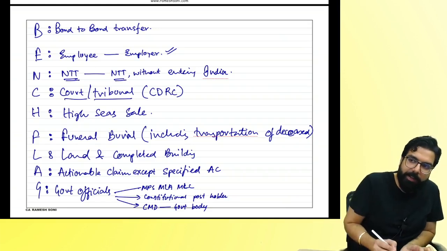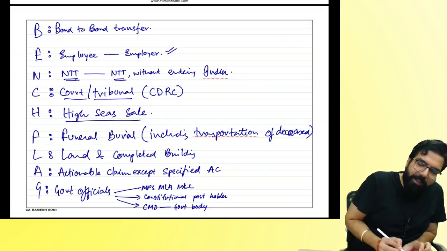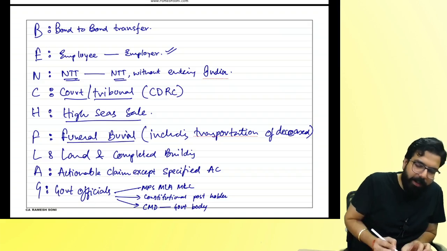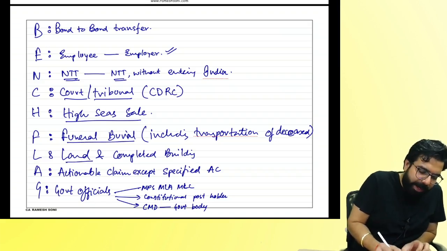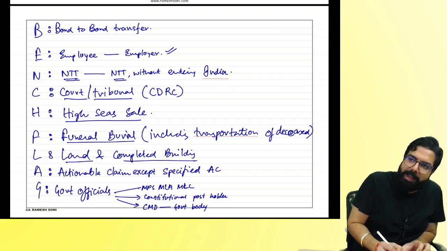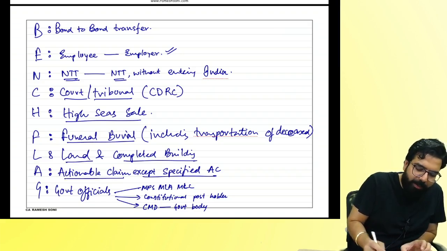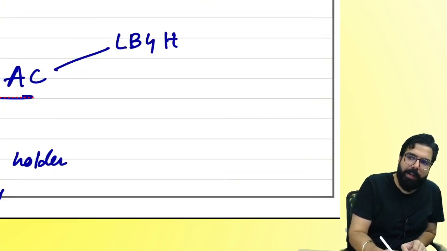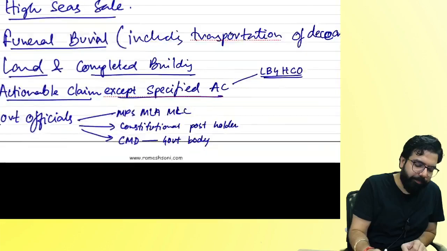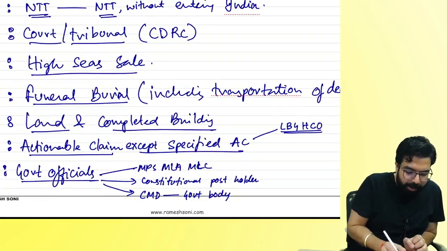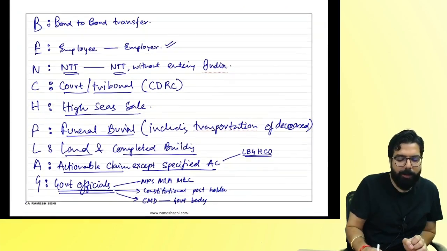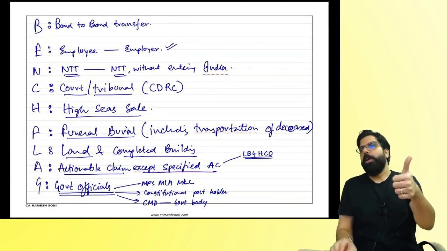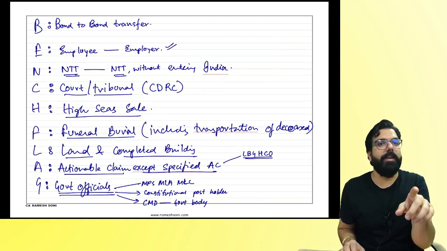Court or tribunal services. H for high sea sale, F for funeral burial services. Then land and completed building. A for actionable claim other than specified actionable claim. What is specified actionable claim, everyone? Lottery, betting, gambling, horse race, casino, online money gaming. And the last one over here is government official services. Government officials, I've already told you. Don't write in the exam just 'government officials' and come.